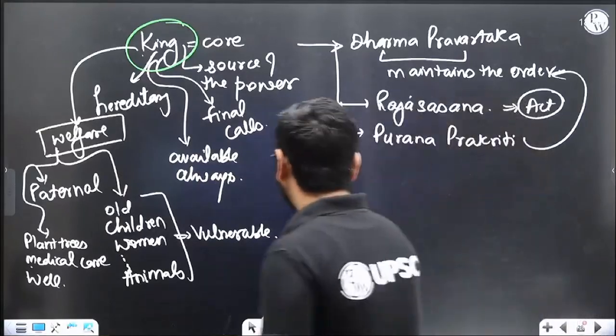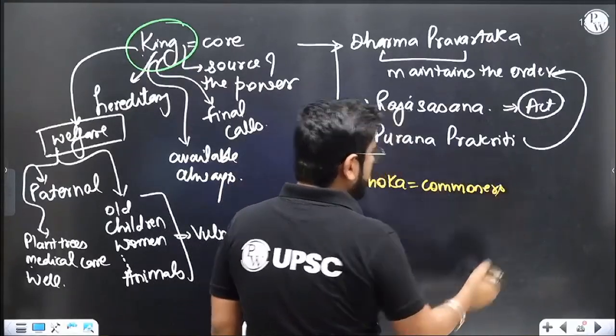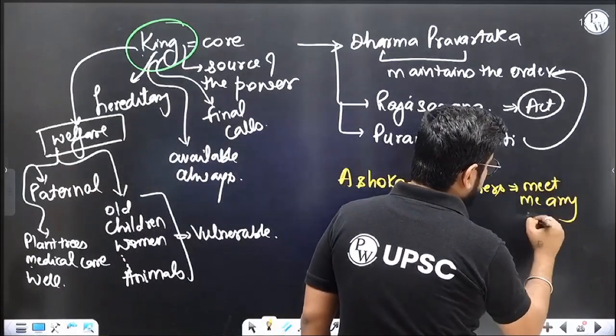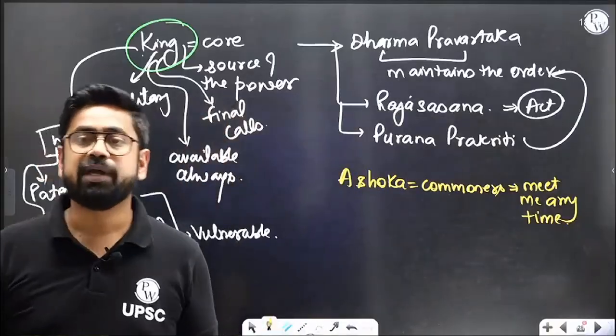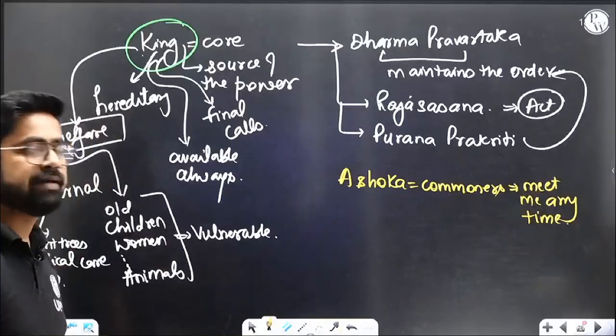Then, for example, if we quote Ashoka, Ashoka says that commoners, if you are Aam Aadmi, commoners, meet me anytime. Anytime you can come and meet me. Can you really imagine the king of such a big empire saying that you can come and meet me anytime you want? I will not keep you waiting. I will not ask you to wait. I will meet you instantly.